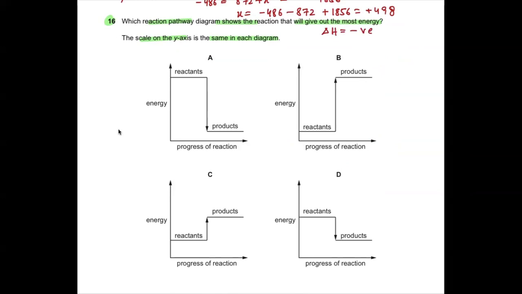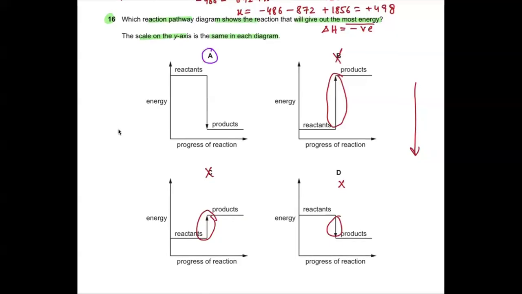So this and this are going to be wrong because these are endothermic, not exothermic. Now we are left with A and D, and they are asking for the most energy, so it is going to have the biggest gap. Over here the gap is small, which makes D wrong, and we are left with only option A. So A is the correct answer. Is this clear?